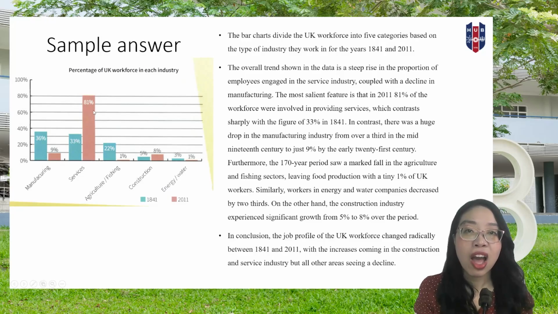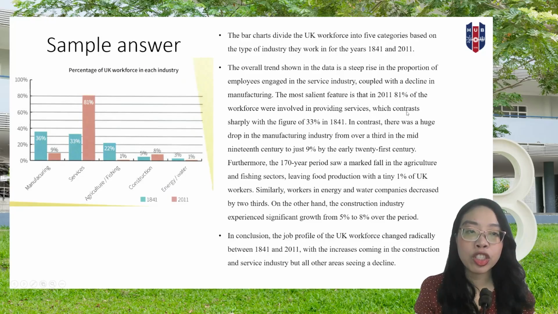So let's see how the writer put the numbers in here. The most salient feature, pay attention to this part here, the most salient feature. It means the most noticeable, the most striking one. It used this phrase to emphasize the information, right?